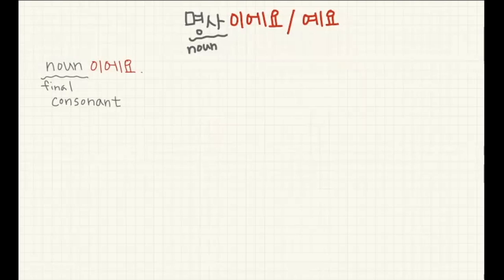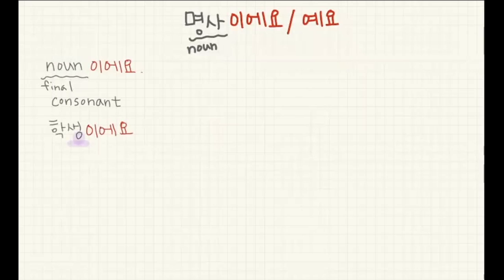For example, 학생, student. 학생, last letter, does it have a final consonant? Yes, there is a final consonant under here. So it has a final consonant at the end. So you should attach 이에요 if you want to make a sentence.